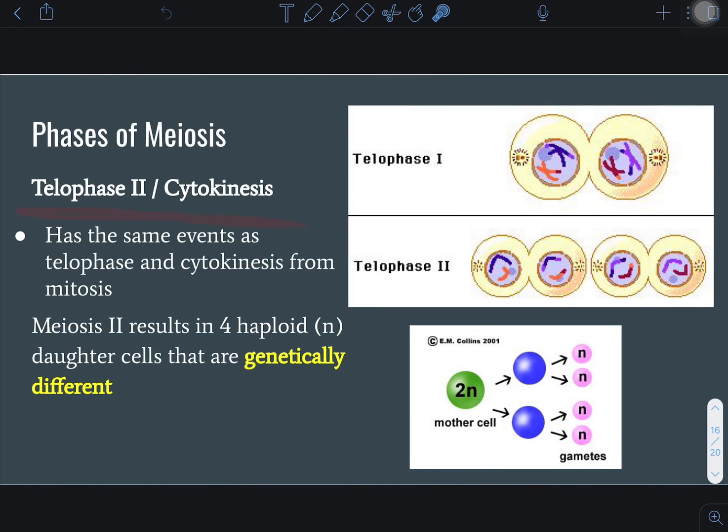Telophase, cytokinesis. The idea is, once again, we're going to get a pinching of the cytoplasm. We're going to start to reform the nucleus. But now when we're done, we have 4 haploid cells that are genetically different. That's important. One diploid cell ends up making 4 genetically different haploid cells.